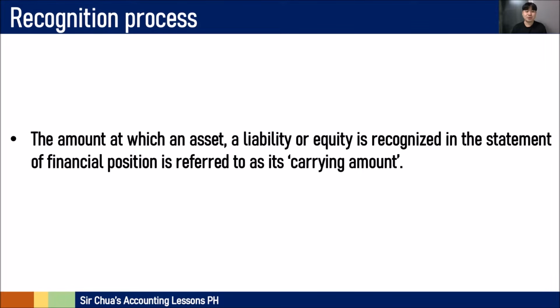For example, if you look at the statement of financial position with the line item property, plant, and equipment, and you see an amount there, that amount is called the carrying amount of that asset. In the case of a liability or equity in the balance sheet, those are their carrying amounts, when it is the amount that is recognized in the statement of financial position.